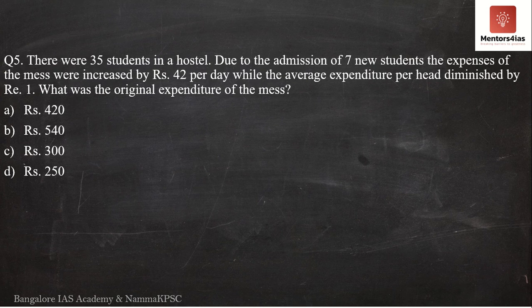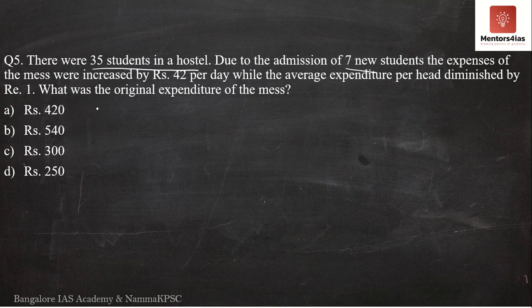I would request you to pause the video here and read the question twice so that you understand what the question is trying to say. The question is saying there were initially 35 students in a hostel. Later on, due to the admission of 7 new students, the expenses of the mess were increased by 42 rupees per day, meaning the total expenses have increased by rupees 42 per day. However, the average expenditure per head has diminished by rupee 1.